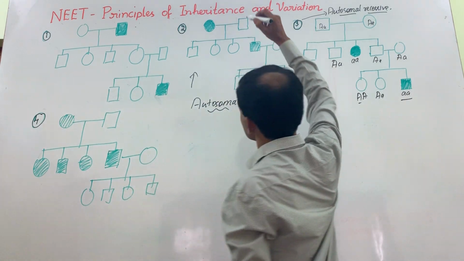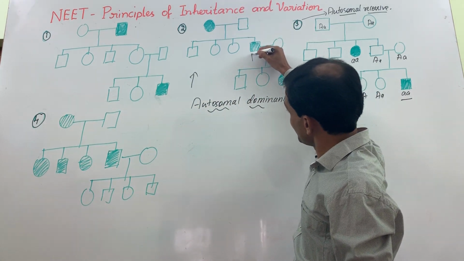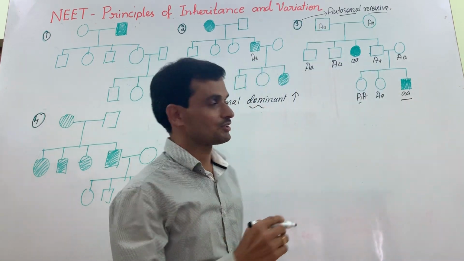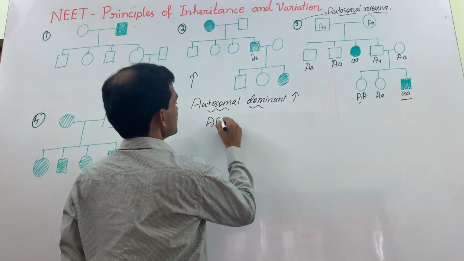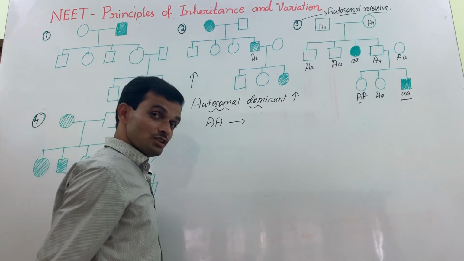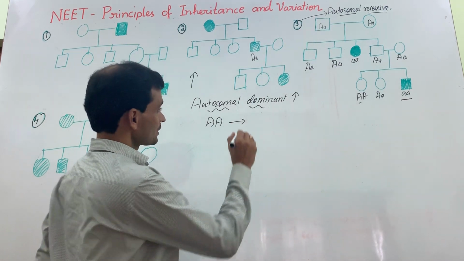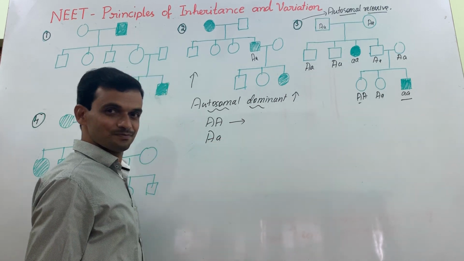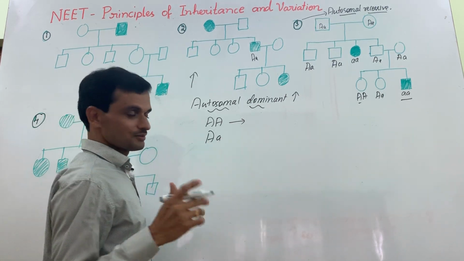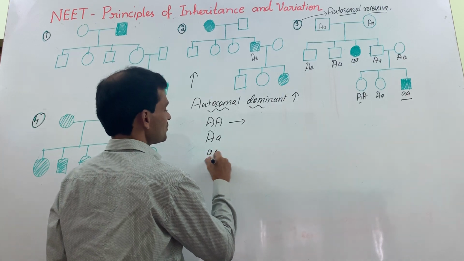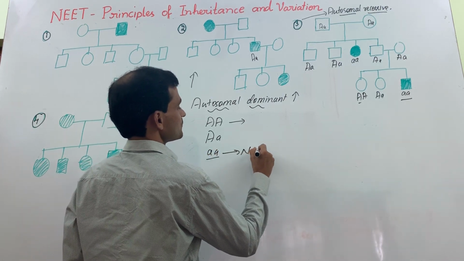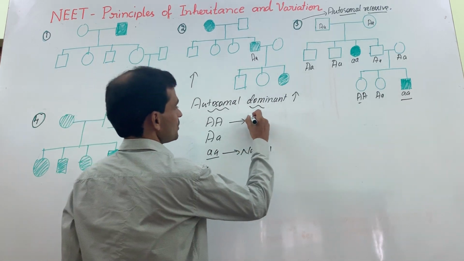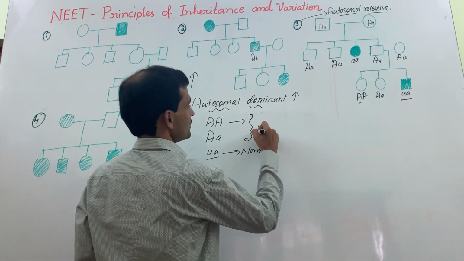In dominant, the allele is responsible for the disease. It means this genotype is responsible for the disease, or it can be heterozygous. One dominant allele is enough. Imagine the child has this genotype, normal. This is the reverse of what we understood in autosomal recessive. Okay, this is the defective type.